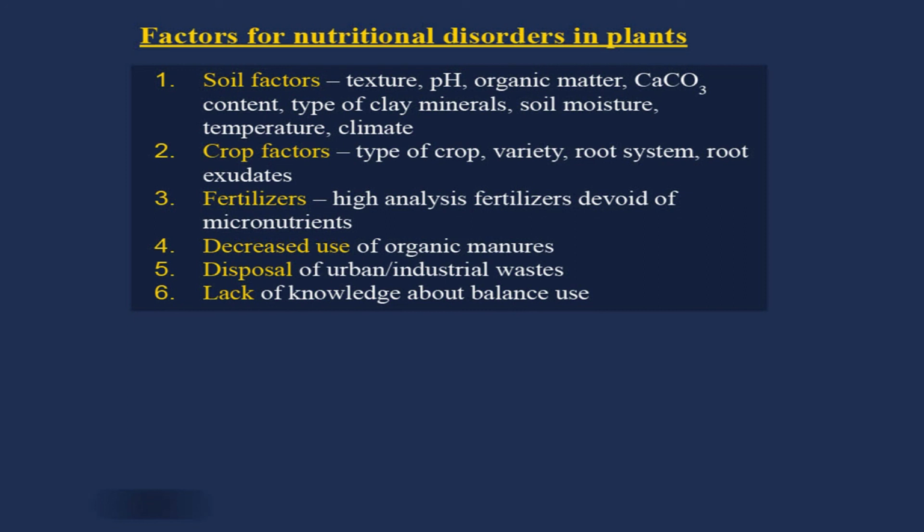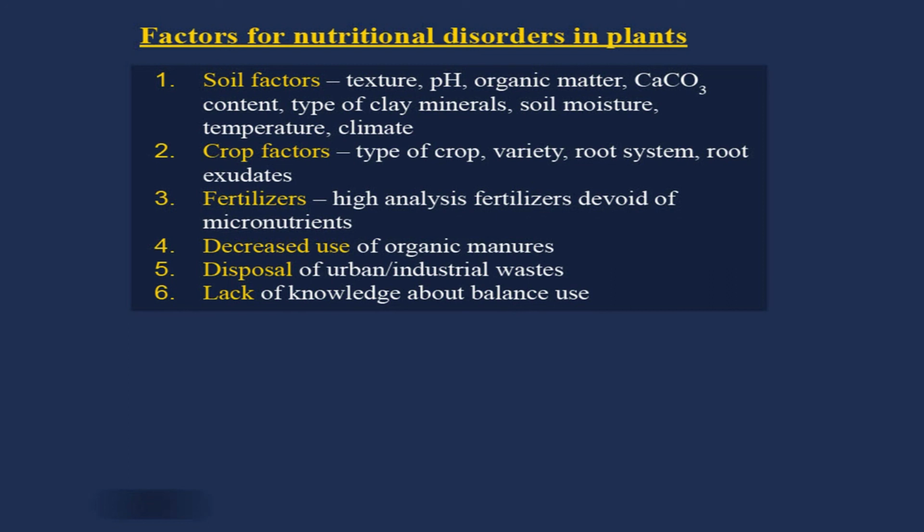Then comes the fertilizers. These days farmers are mostly using straight fertilizers, and previously they were using some mixed or blended fertilizers. Take the case of single superphosphate. Now many farmers have avoided using single superphosphate and have switched over to DAP, diammonium phosphate. This diammonium phosphate gives you only phosphorus and nitrogen, but single superphosphate will give you calcium, sulfur, and also phosphorus. Such kinds of problems are also affecting the nutrient disorders.